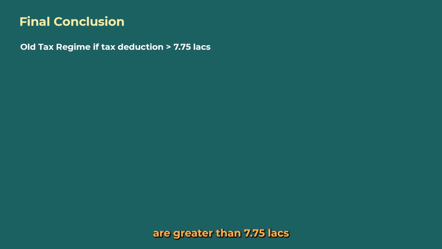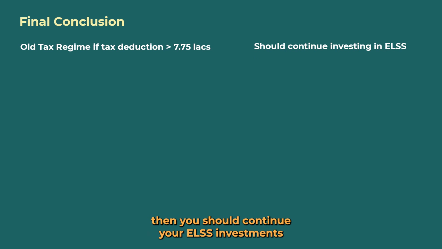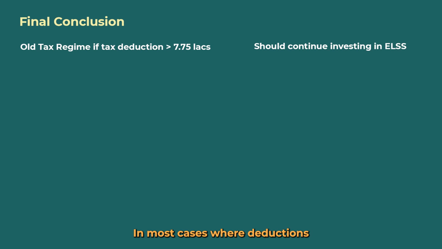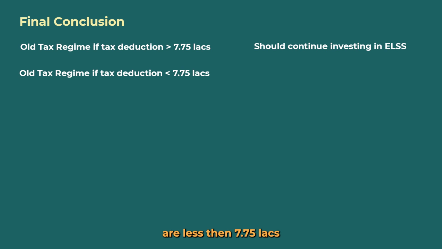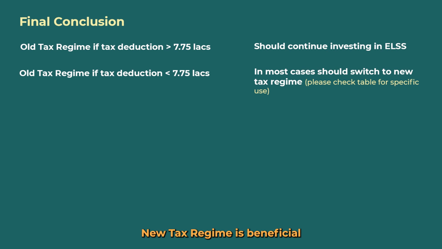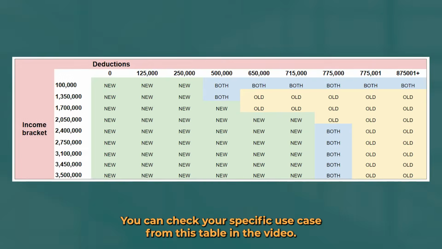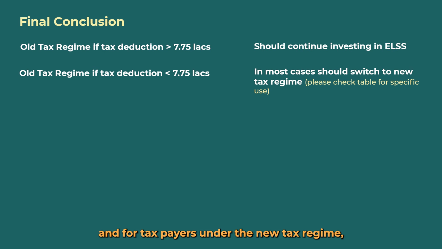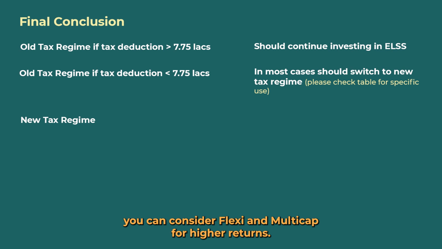So final conclusion is that if your income tax deductions are greater than 7.75 lakhs, then you should continue your ELSS investments. In most cases where deductions are less than 7.75 lakhs, new tax regime is beneficial. You can check your specific use case from this table in the video. And for taxpayers under the new tax regime, you can consider flexi and multi-cap for higher returns.